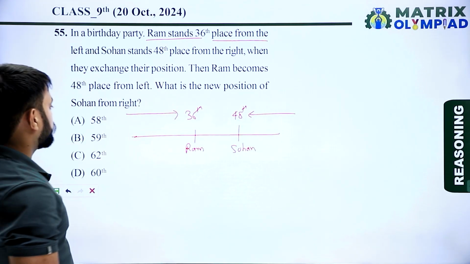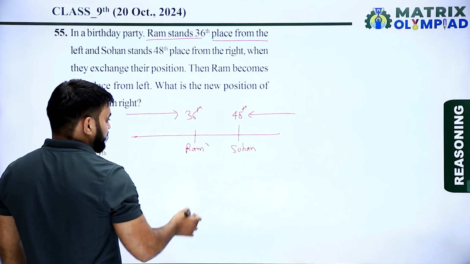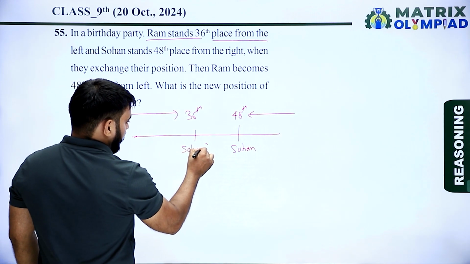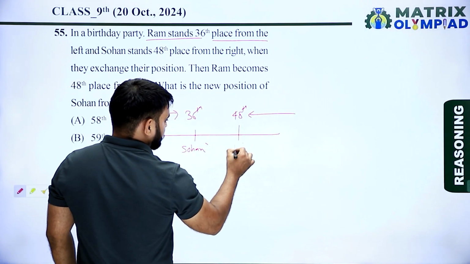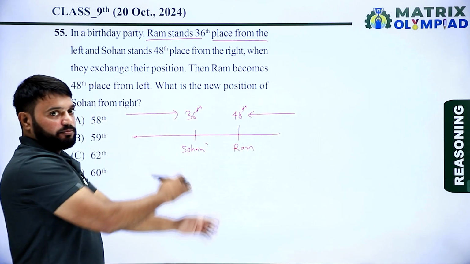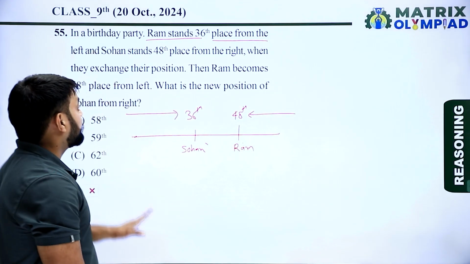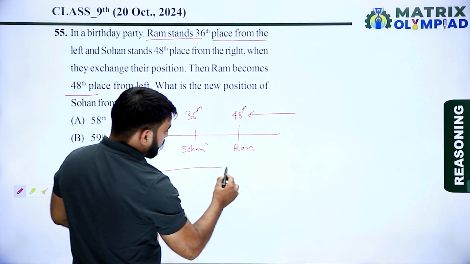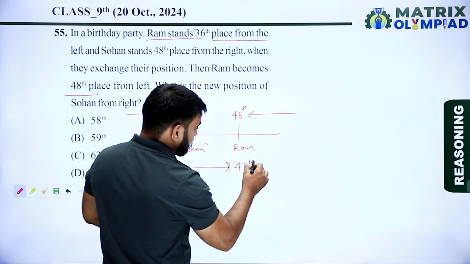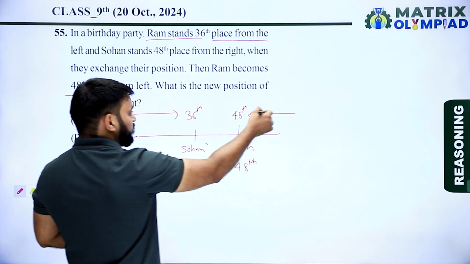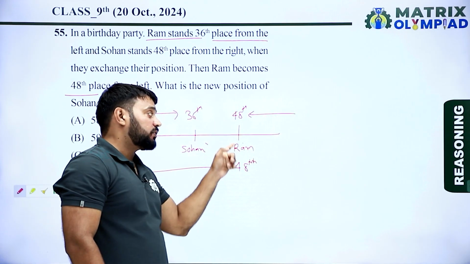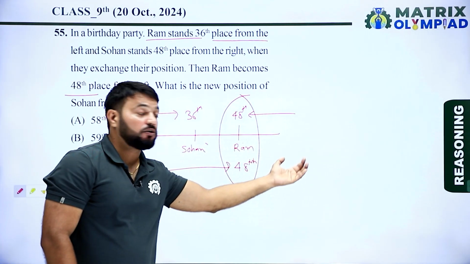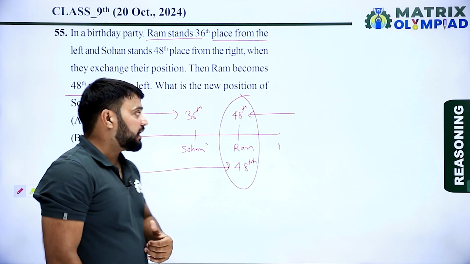Now they exchange their position. So if they exchange their position, now here is Sohan and here is Ram. Then Ram becomes 48th place from left. So new position of Ram from the left is 48th, and new position of Ram from the right is also 48.